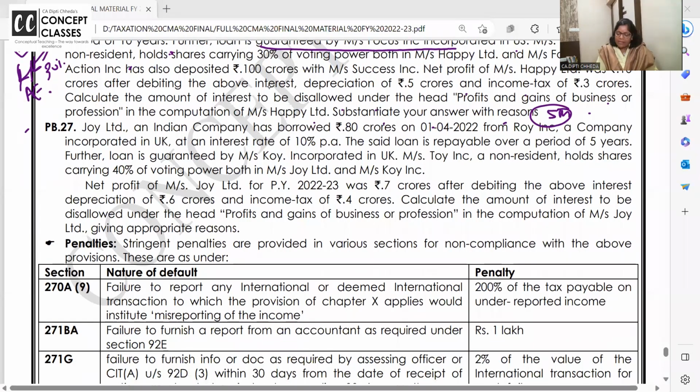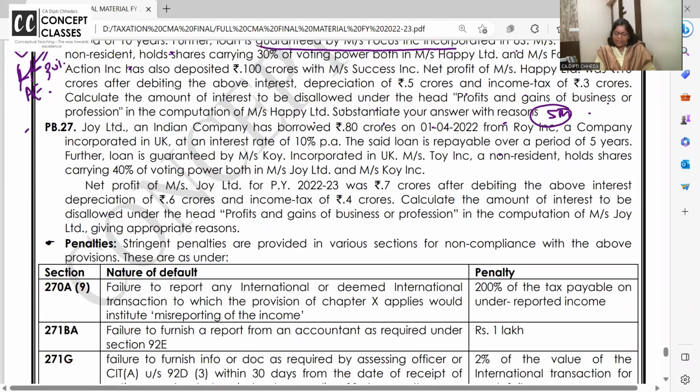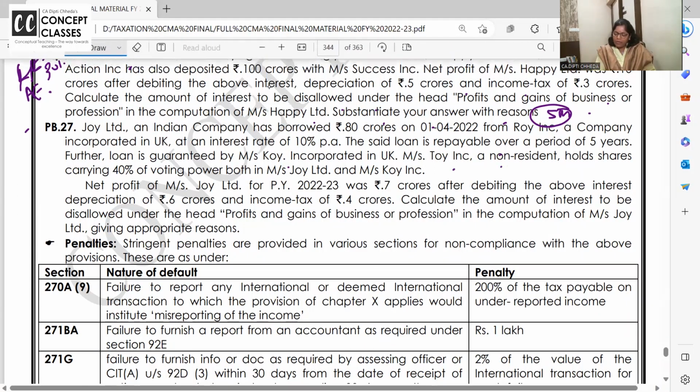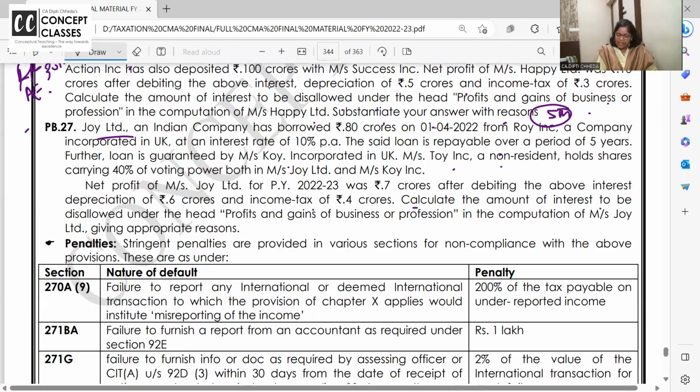Joy Limited is Indian company has borrowed 80 crores from Roy at an interest of 10%. The said loan is repayable over 5 years. Further, loan is guaranteed by Coy. Toy, a non-resident, holds 40% of voting right in Joy and Coy. दोनों में तो वो associate enterprise हो गया indirectly. Net profit of Joy is 7 crores after debiting interest, this that. Calculate interest to be disallowed in computation. ठीक है ना? Quick, quick, quick.